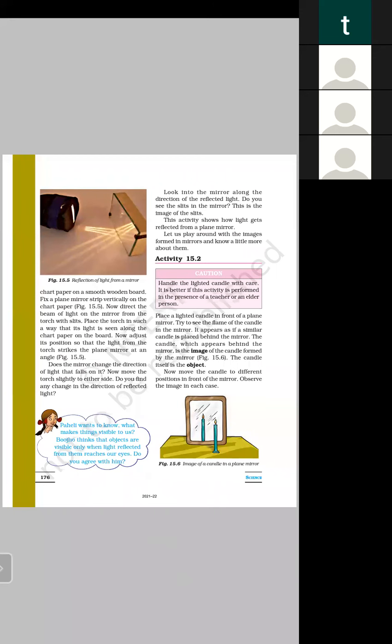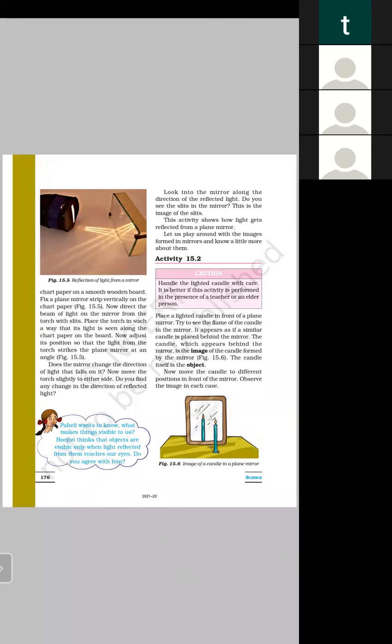So let's take a lighted candle in front of a plain mirror. Try to see the flame of the candle in the mirror. It appears as if a similar candle is placed behind the mirror. It appears so, but actually there is no such candle behind the mirror. So what is this that we are seeing in the mirror? Image.